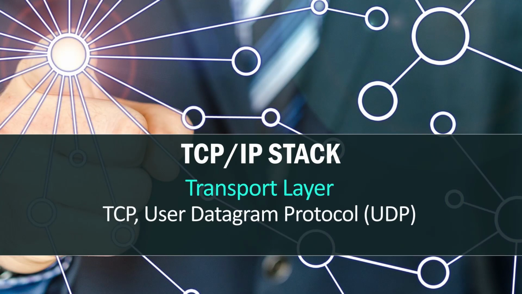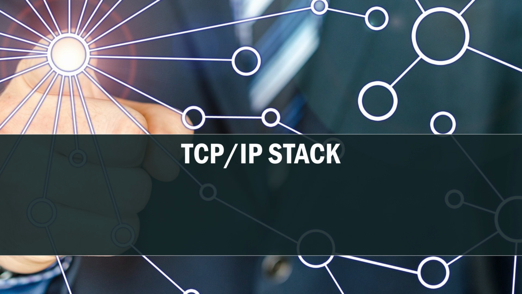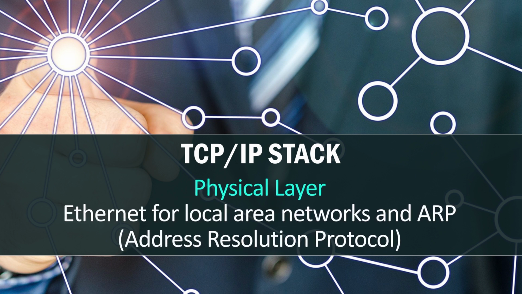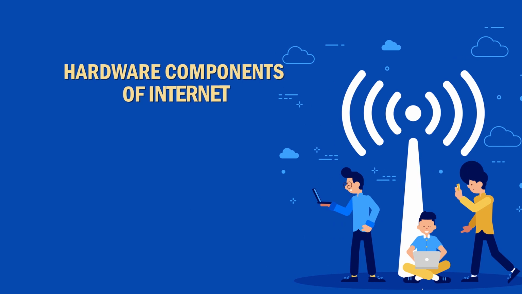Now let us consider the transport layer. In the transport layer, we have Transmission Control Protocol, that is TCP, and User Datagram Protocol, that is UDP. Then we have the network layer. In this we have Internet Protocol, IP, and ICMP, that is Internet Control Message Protocol. We have the physical layer in which we have Ethernet for local area networks and Address Resolution Protocol. In short, we call it ARP. Now let us see what the hardware components of the internet are.